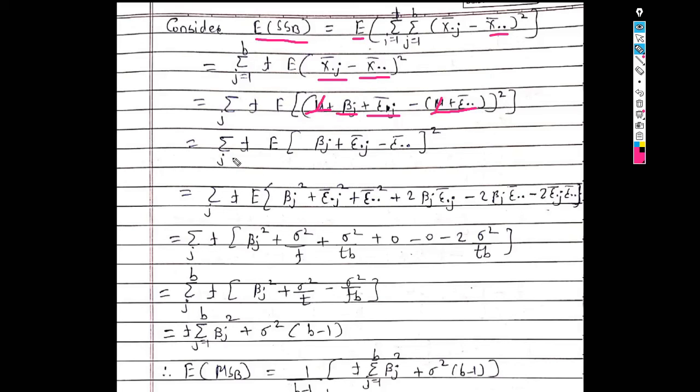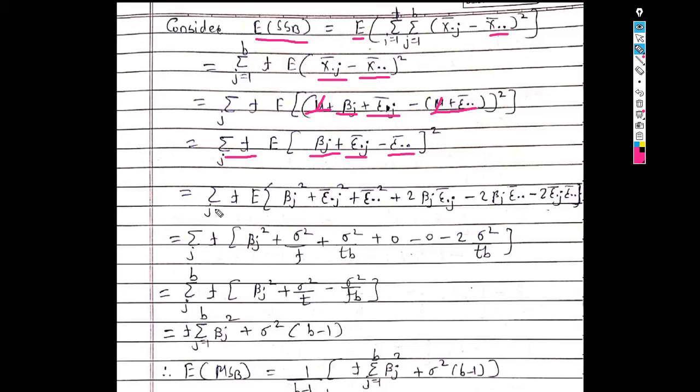So the remaining terms are summation over j into t expected value of bracket beta j plus epsilon dot j bar minus epsilon dot dot bar bracket square. Now take the square of this bracket. So here also we use the same formula, a plus b plus c bracket square.